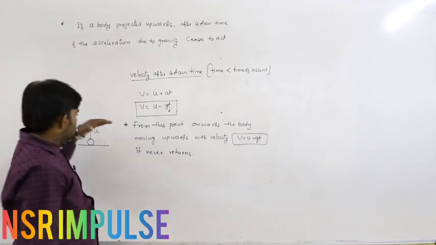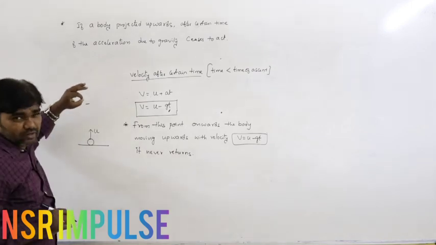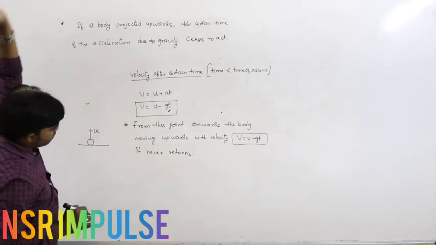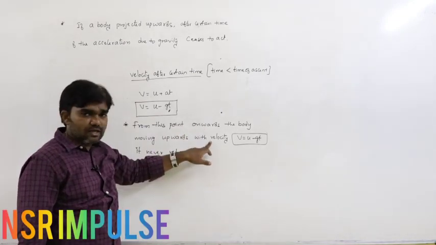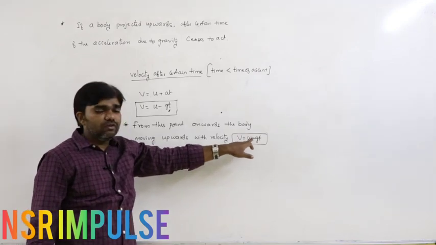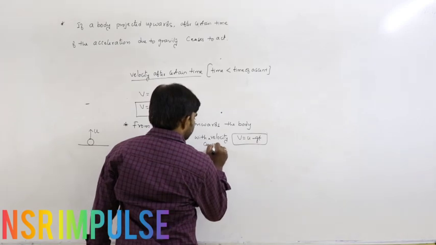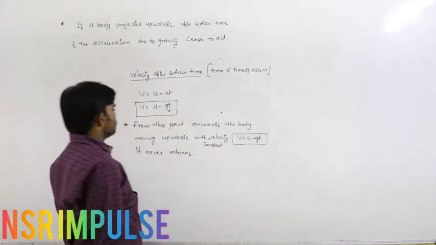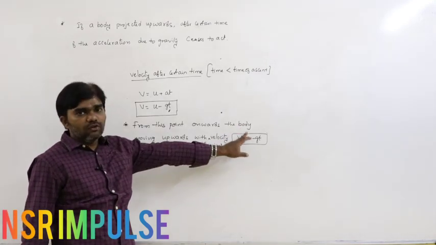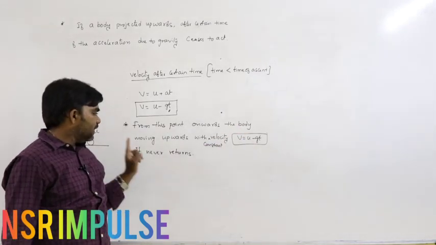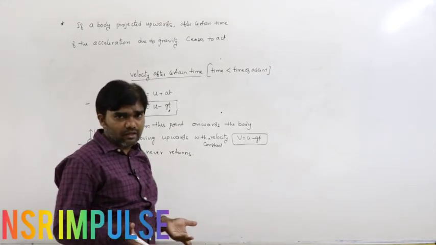So that means here the body is moving upwards. At this position, if acceleration due to gravity is removed, from this point onwards the body moves upwards with constant velocity. What is that velocity? v equals u minus gt, with constant velocity. From this point onwards, the body moves upwards with constant velocity, v equals u minus gt, and it never returns. It continuously moves upwards because there is no acceleration due to gravity.